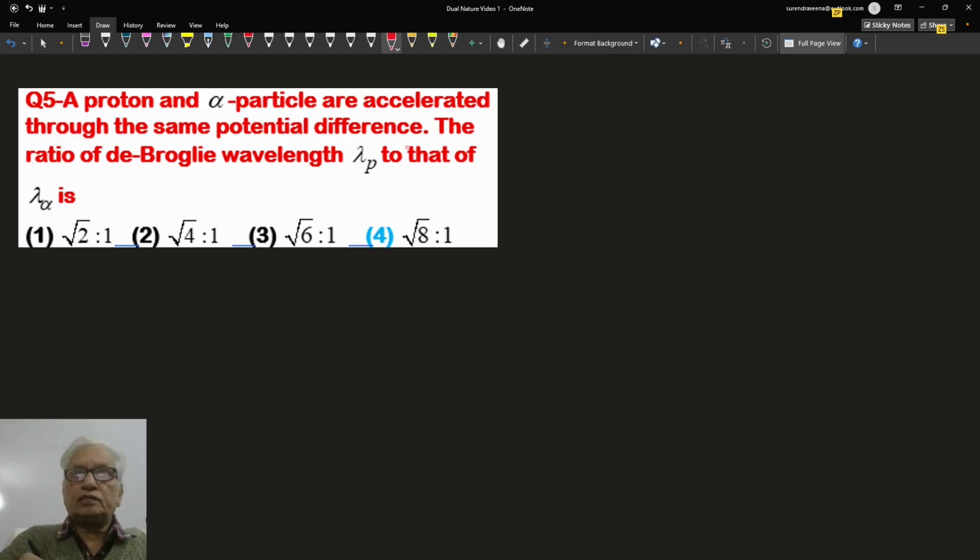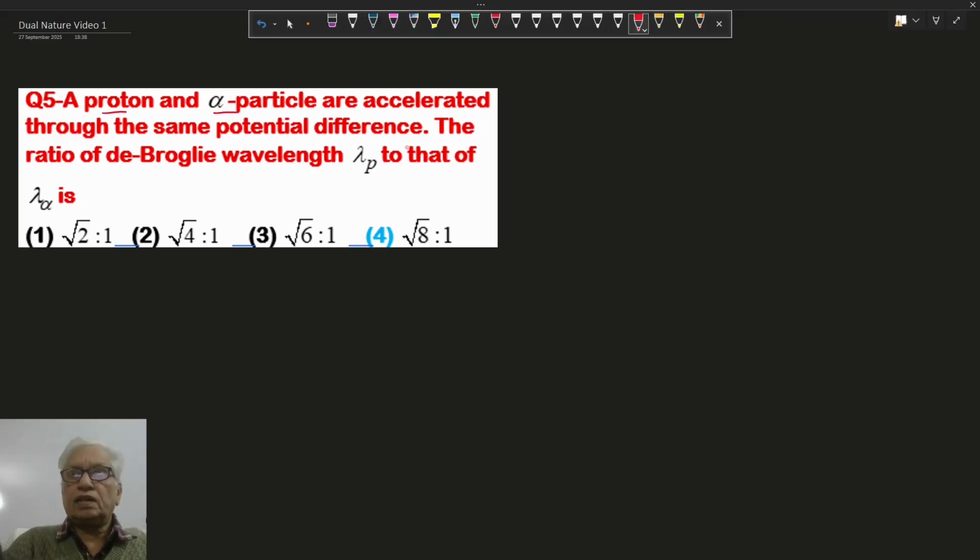A proton and alpha particle are accelerated through the same potential. The ratio of de-Broglie wavelength of proton and alpha particle we have to find. In this question, we know de-Broglie wavelength lambda equal to h upon mv or h upon p.